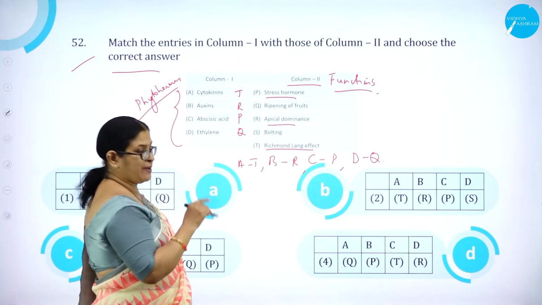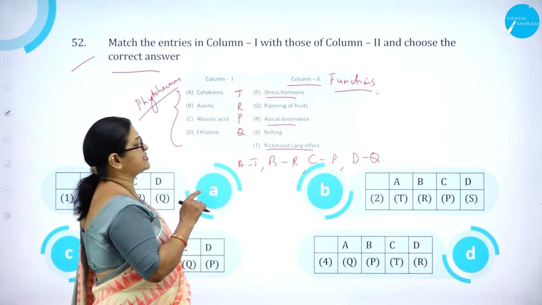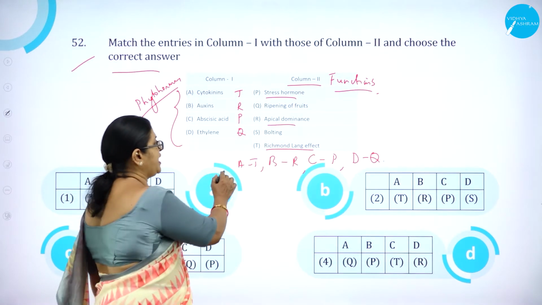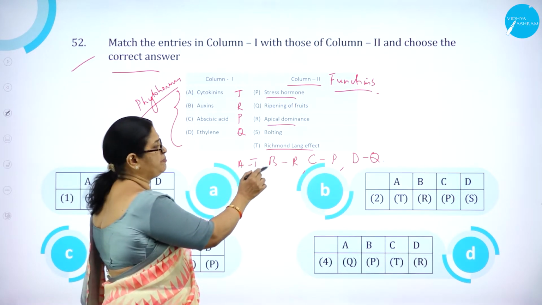Auxin, apical dominance. Abscisic acid is also called the stress hormone. Ethylene helps in ripening of fruits. So A is T, B is R, C is P, D is Q. So AT, BR, CP, DQ.